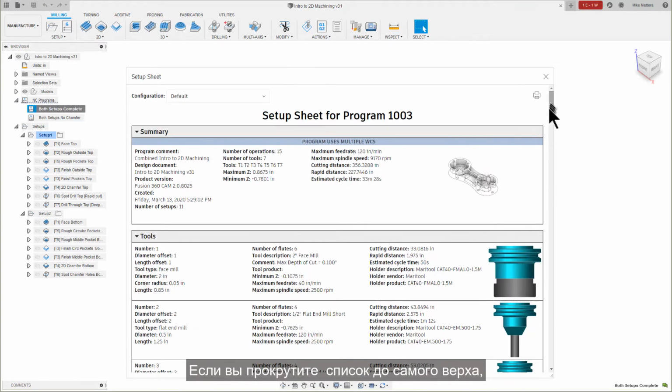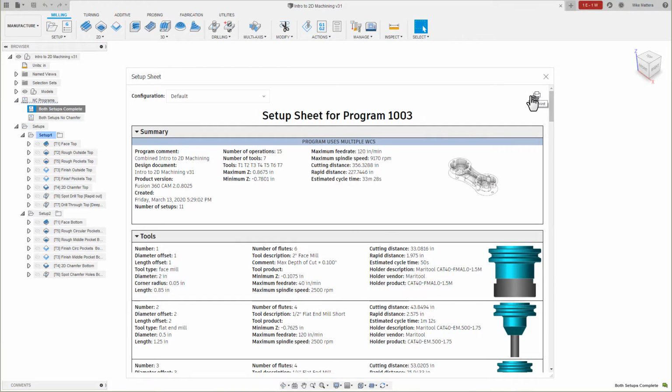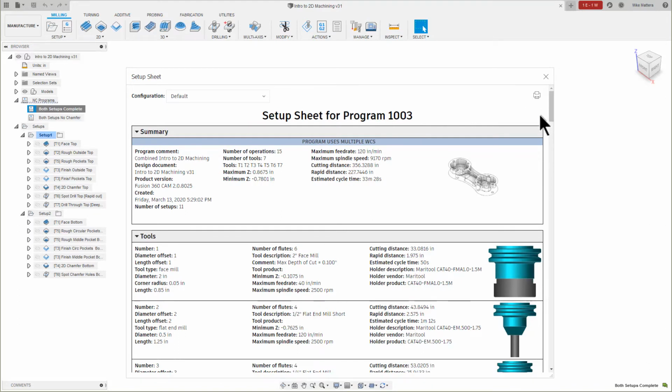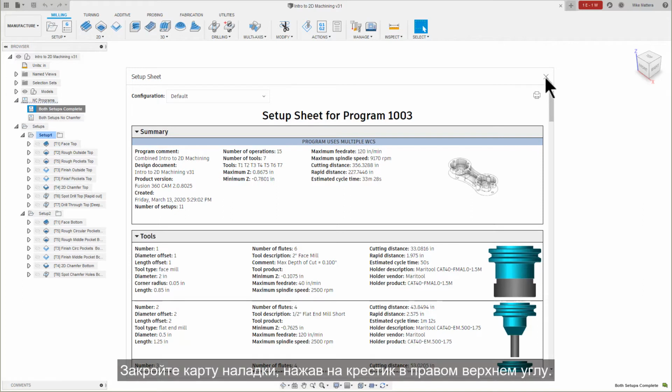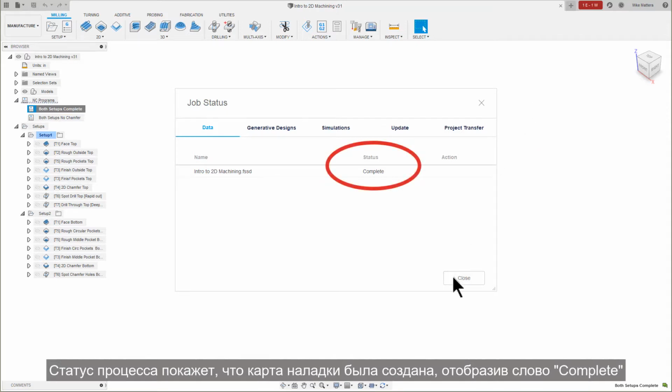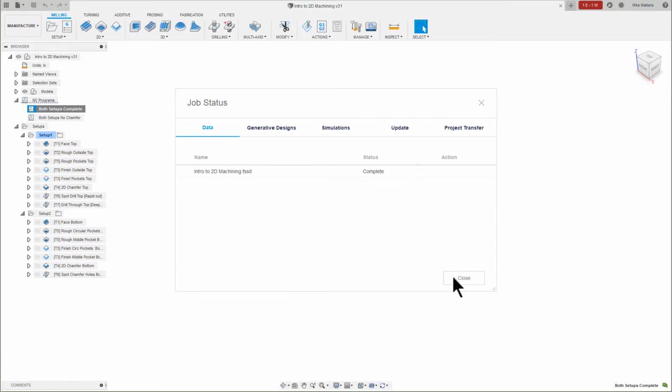If you scroll all the way up to the top, you'll see a print icon in the upper right. Close the setup sheet by pressing the X in the upper right corner. The job status will report that the setup sheet has been created by showing Complete in the status column. Close the job status.